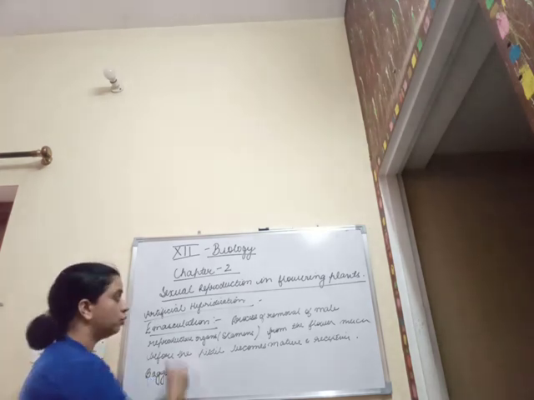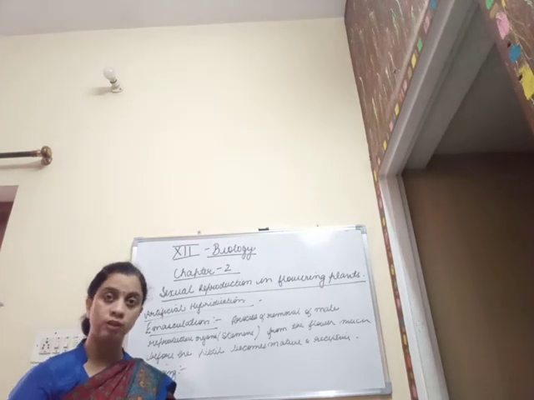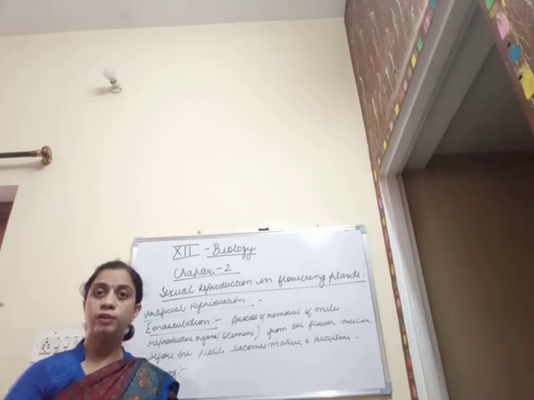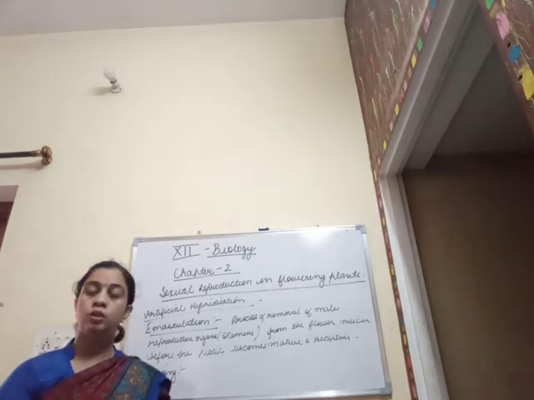So these are the two topics we have talked about in this video, that is outbreeding devices and artificial hybridization. In the next video, we are going to talk about the other events, that is the pollen-pistil interaction, which is an important event of the fertilization phase.